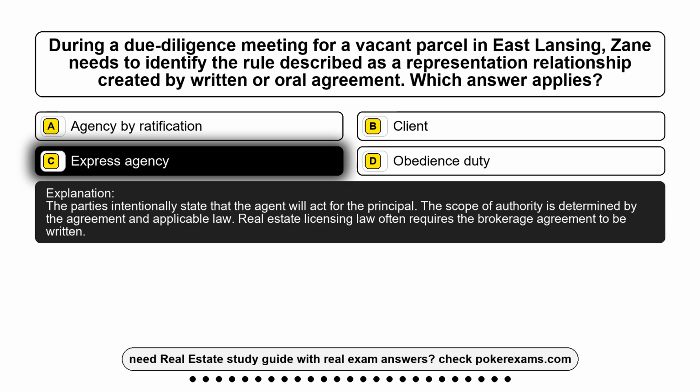The parties intentionally state that the agent will act for the principal. The scope of authority is determined by the agreement and applicable law. Real estate licensing law often requires the brokerage agreement to be written.